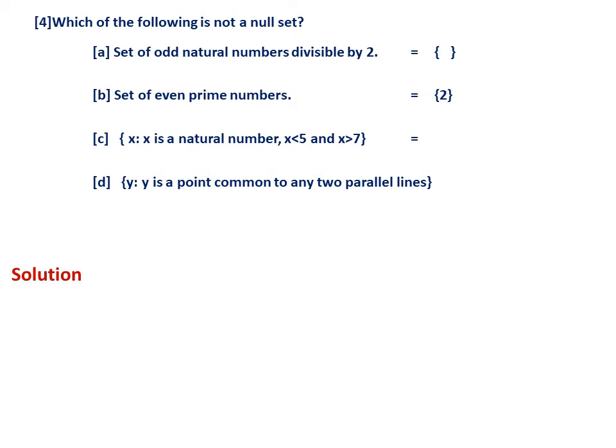And definitely the third one is an empty set, a natural number less than 5 but more than 7, not possible. Similarly, the fourth one is also empty: whenever two straight lines are parallel there cannot be a common point, so it is also right. But the understanding here is that there must be two separate lines. So this is the fourth question, and B is the option.